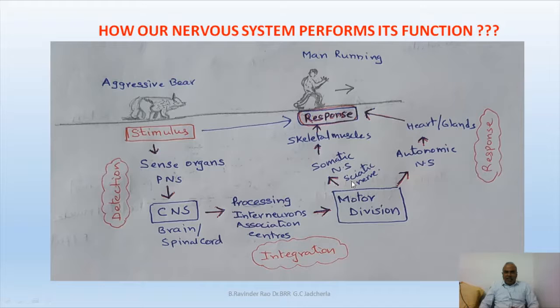In the same way, simultaneously, the motor division also gives orders to the autonomic nervous system, because for running, the heart rate, certain glands releasing the hormone adrenaline and necessary enzymes, and the rate of respiration are all involved. So all these internal organs are also coordinated to perform this function. In this manner, our nervous system performs its function.